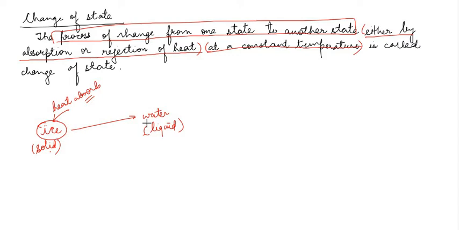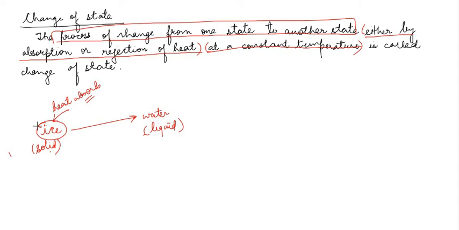Suppose you have ice and you don't want the ice to melt into water. What do you do? You keep it in the refrigerator, which is very, very cold. And what happens over there? There is no heat in the surroundings because ice is kept in the refrigerator. The refrigerator is very cold, so there is no heat. So ice cannot absorb heat from the surroundings and it will not melt.